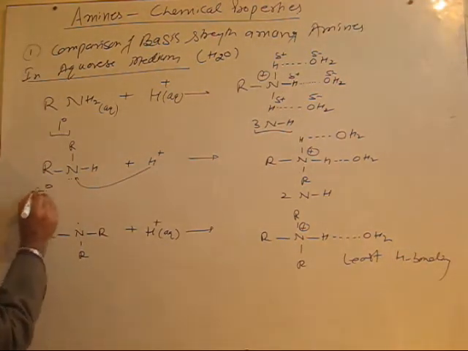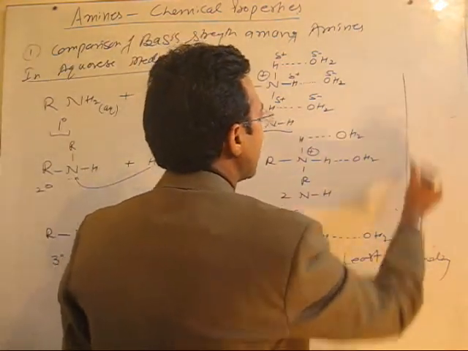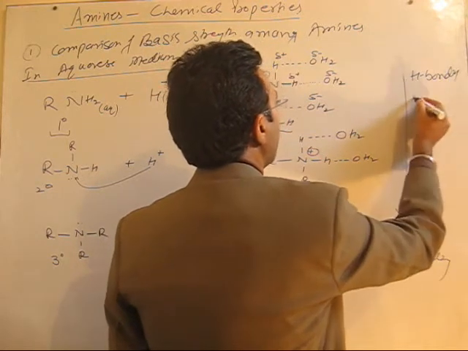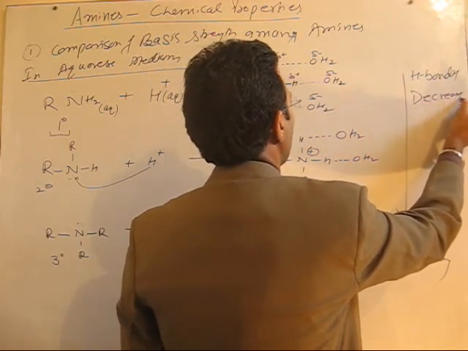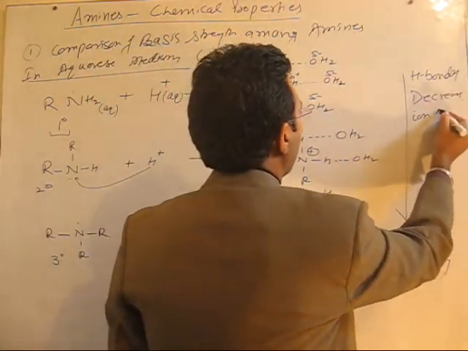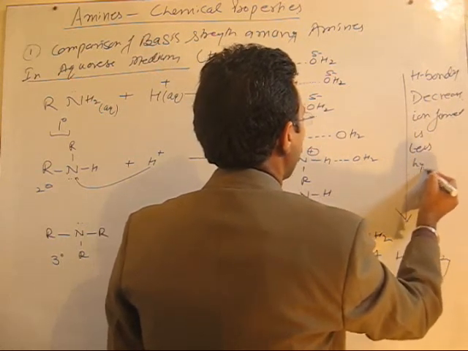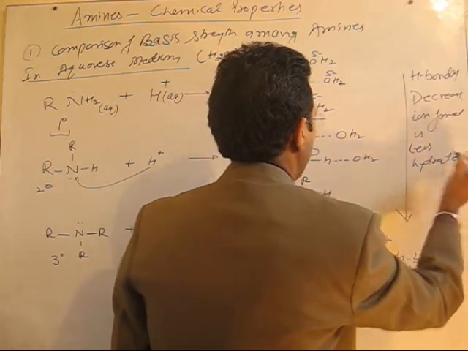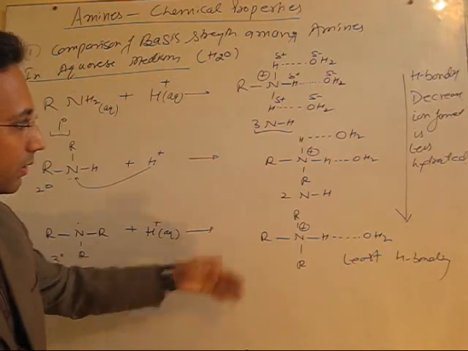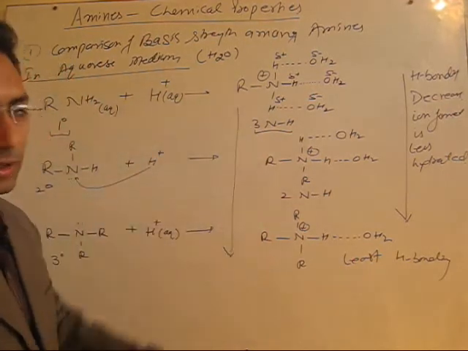So this is your secondary amine, this is your tertiary amine, and you see while moving from secondary towards tertiary, the extent of H bonding decreases. As H bonding decreases, you can say that the ion formed is less hydrated, less attracted by water as we move from this ion to this ion, right? As we move in this direction, that is ion formed by primary, secondary and tertiary, right?